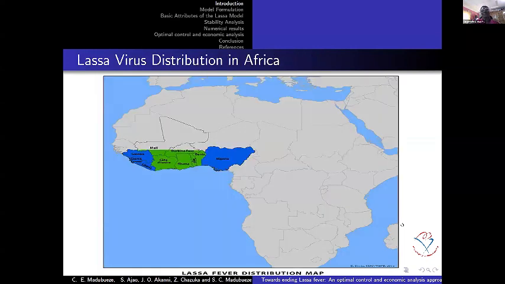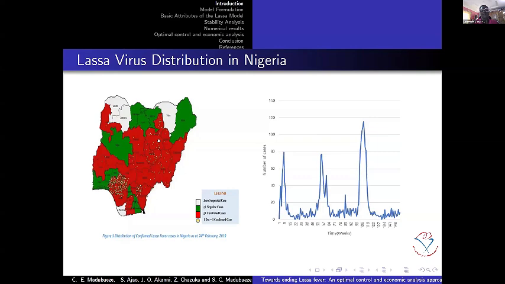Now, looking at the distribution of Lassa in Africa, because this is an Africa society. You can see that it's also affecting other African countries, but with more focus on Nigeria. Coming to Nigeria, it covers almost all the areas. Looking at the map very well, this is a map of Nigeria. The red shows the states that are affected by Lassa fever.